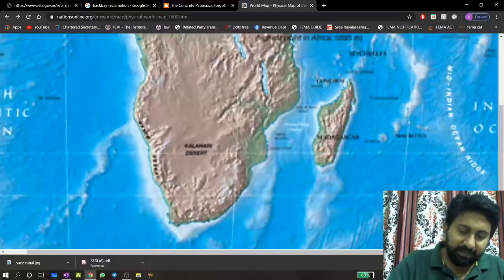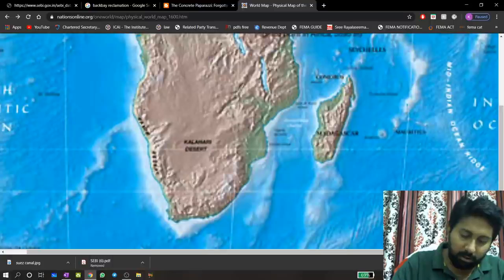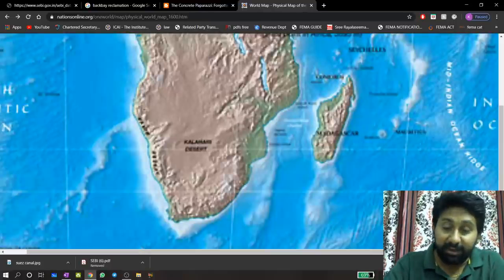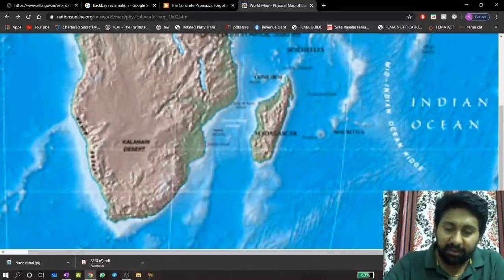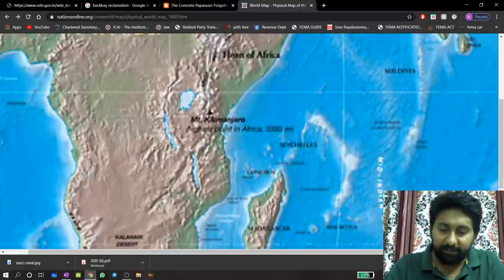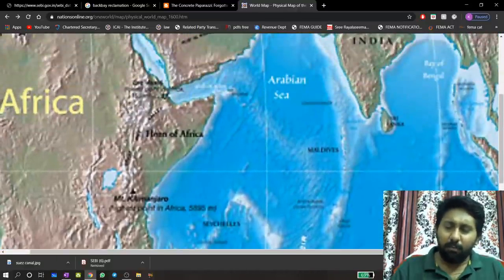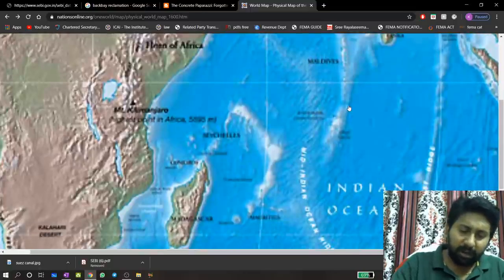If the ship has to come all the way like this, here cliffs and mountains used to be there. So it is very dangerous during travel, here also, and here also. Therefore, most of the people didn't like to come like this.